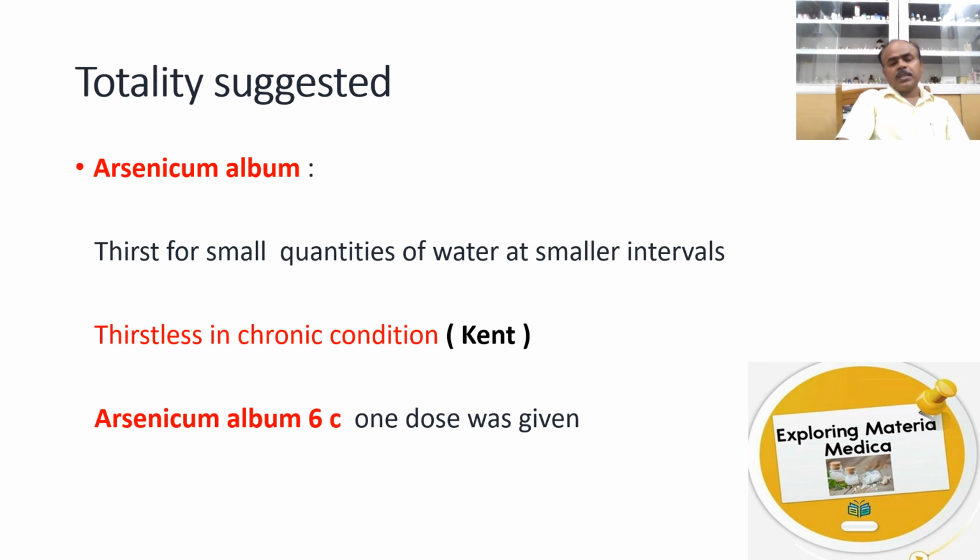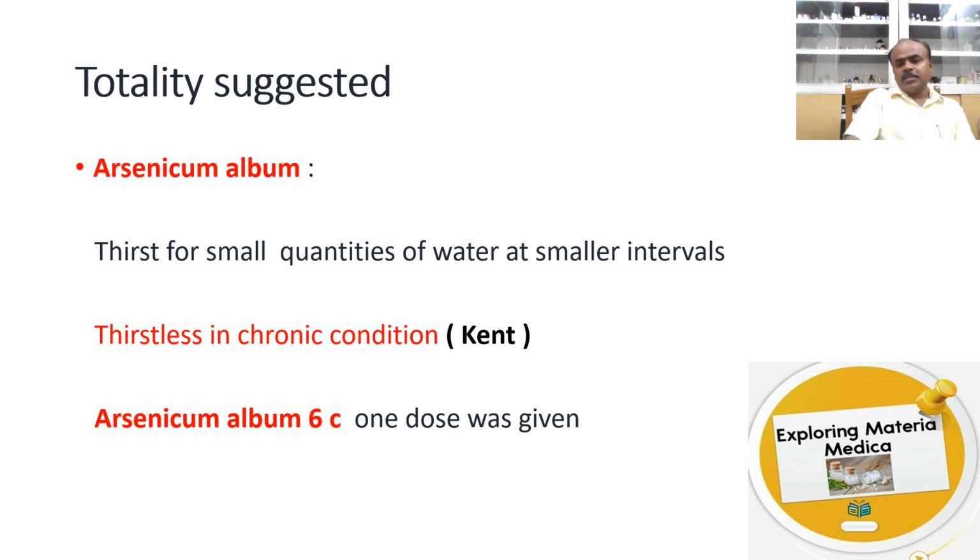Now you may ask, why was he given Arsenicum album 6C? Why the low potency? Because you can see the wound is 2 centimeters, and this person, being non-diabetic, had a painless wound. If a diabetic person has a painless wound, it becomes a common symptom. But here he was non-diabetic and the wound was painless, there was no redness around the wound, and no warmth at the local area of the wound. So this shows that this person has low vitality, that the susceptibility is low.